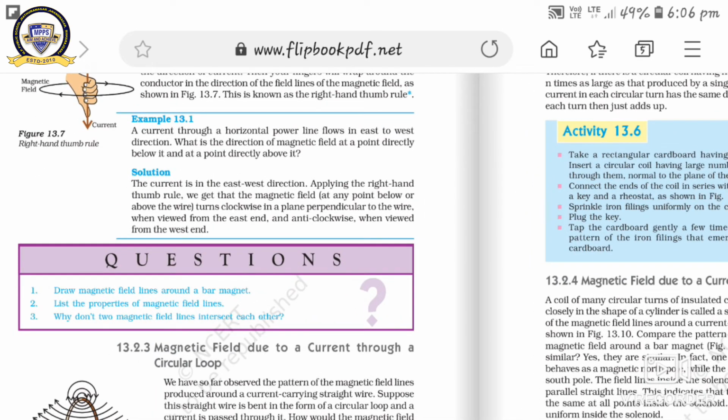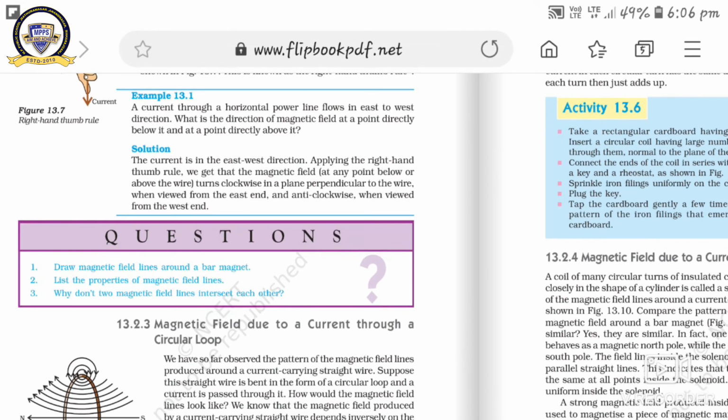So come to the question. The question is, draw magnetic field lines around a bar magnet. You have to draw the magnetic field lines around the bar magnet. You can easily draw with the help of a bar magnet, a whiteboard, a white sheet and some iron filings. With the help of this, you can easily observe the pattern of the magnetic field lines.